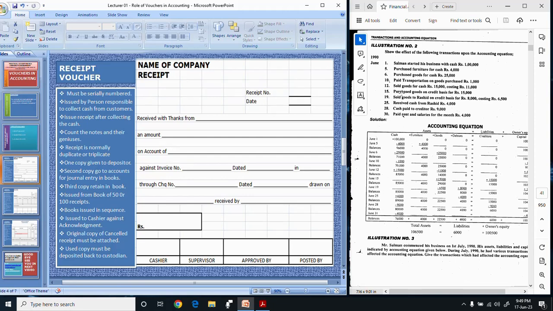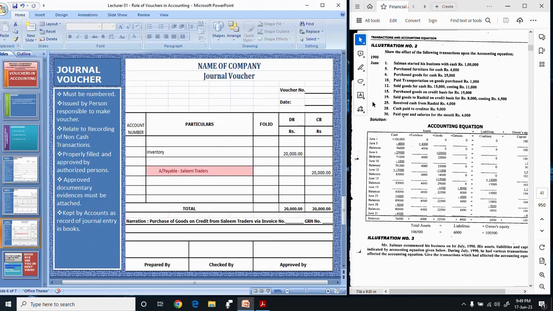In the next transaction, purchase goods on credit. In this transaction, no cash inflow or outflow is involved. It means it is a non-cash transaction, and a non-cash transaction will be recorded in journal vouchers. So you will record it by debiting the inventory or purchases account and crediting the person from whom it is made. Next transaction is sold goods on credit. In this transaction also no cash inflow or outflow is involved, so you record this transaction in a journal voucher.